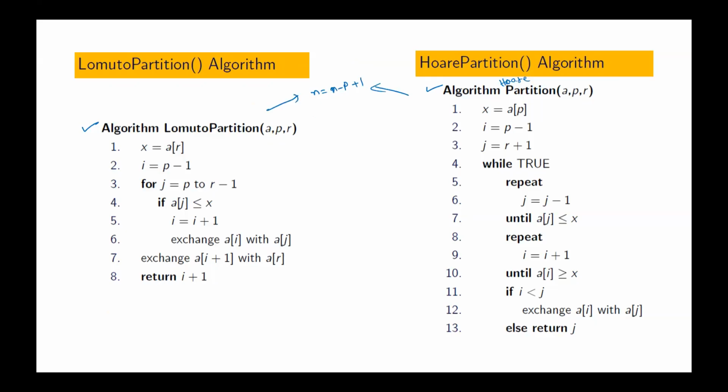What is it that we are counting here? Number of comparisons. Whether we go for Lomuto's method or Hoare's method, how many comparisons are performed?